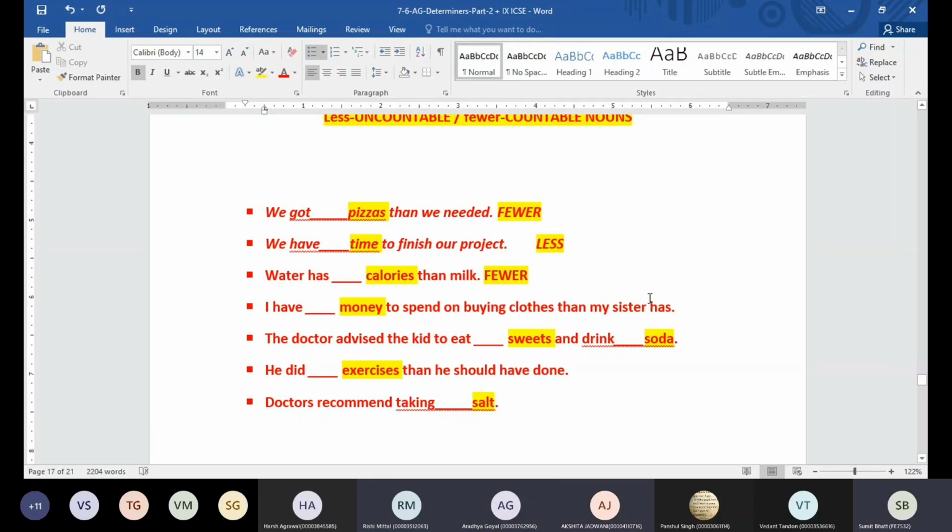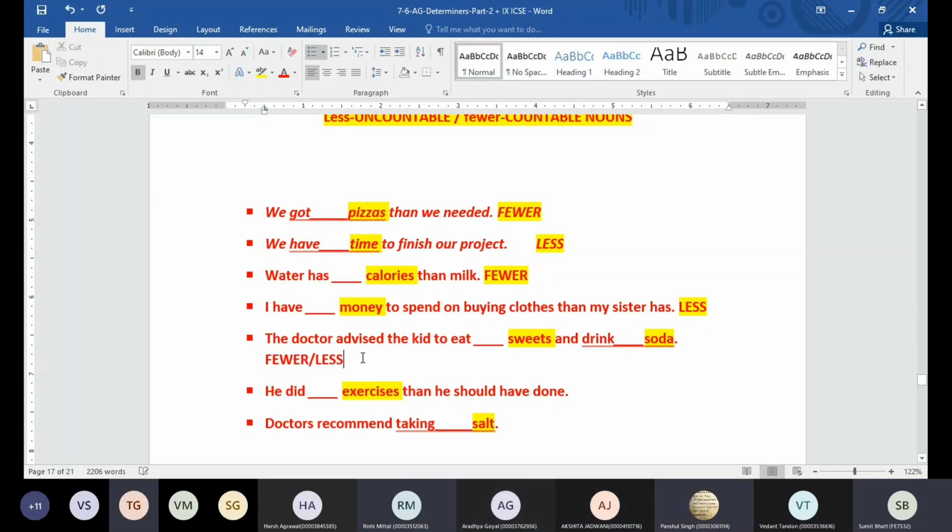Now I have dash money to spend. Less money. The doctor advised the kid to eat dash fruits and vegetables. Fewer. If he did dash exercise, then he should have done fewer exercise. Okay, last question. Doctors recommend taking dash solid. Less. Very good.